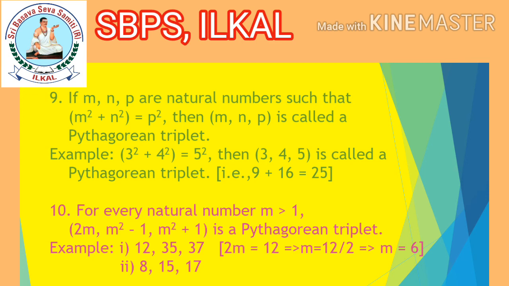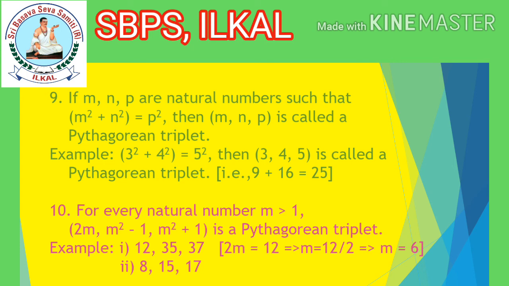10th property: for every natural number m greater than 1, 2m, m square minus 1, m square plus 1 is a Pythagorean triplet. Example 12, 35, 37. If we consider 2m is equal to 12, compulsorily we have to consider an even number, children.